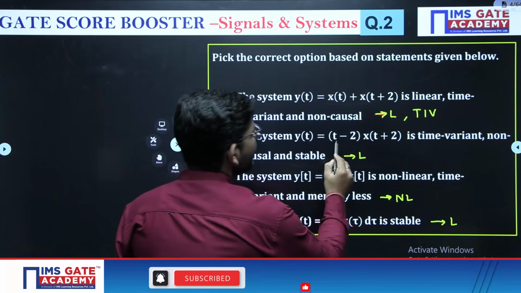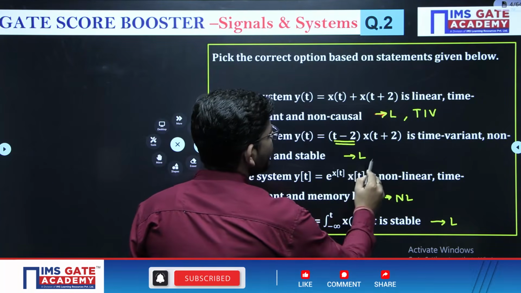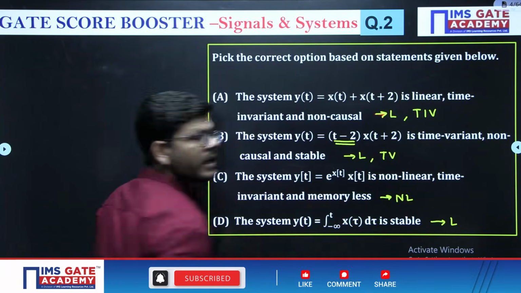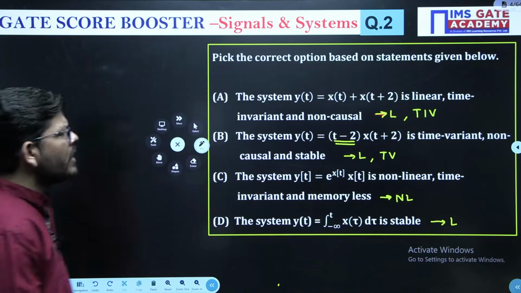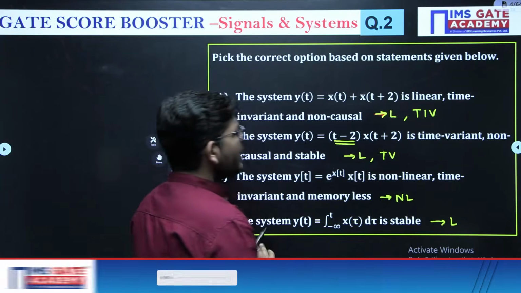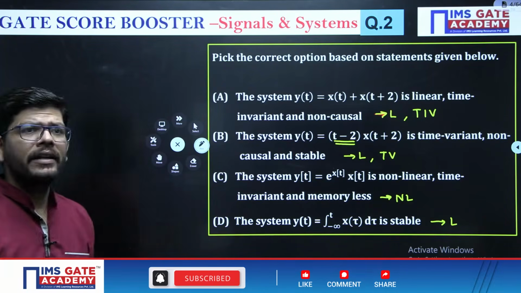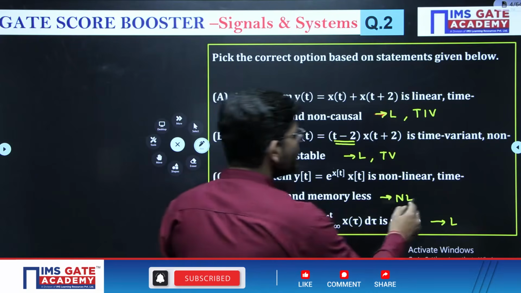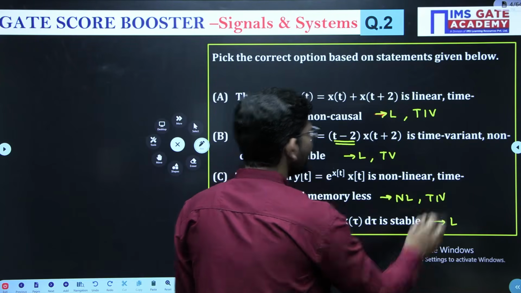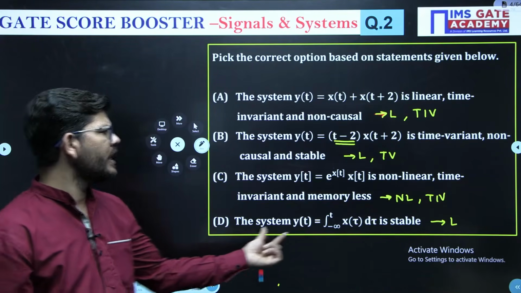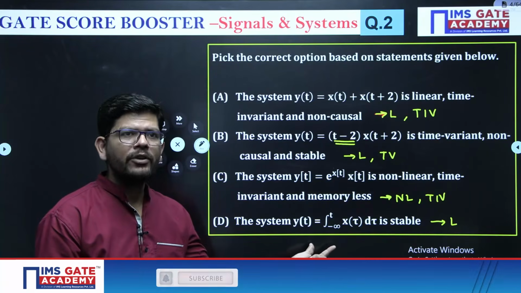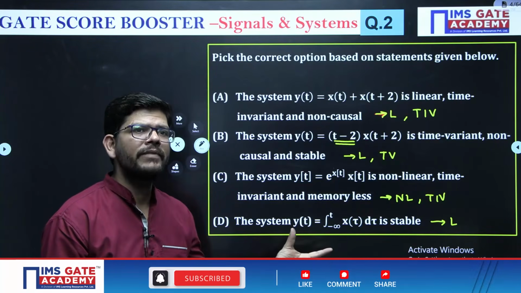Similarly, if you see here, we have a coefficient of time present here. So this is going to be time variant, okay? Now if we see this question, there is nothing happening with t here, no coefficient of time present. So this will also be time invariant, right? Now if we see here, integrals are time invariant operators unless there is something happening with t.